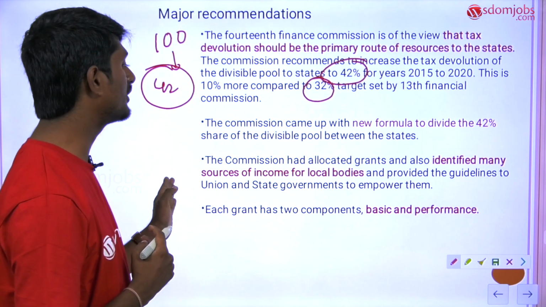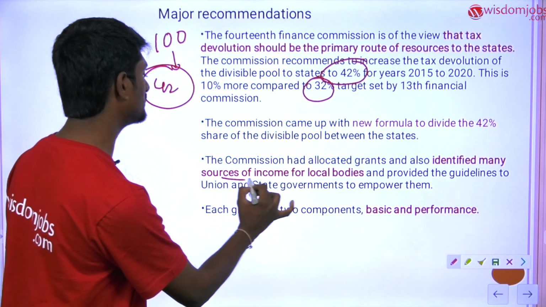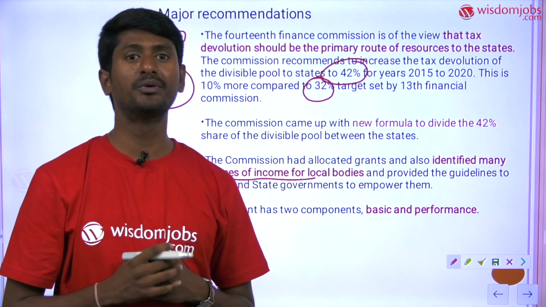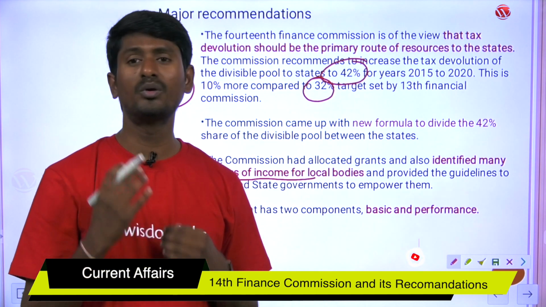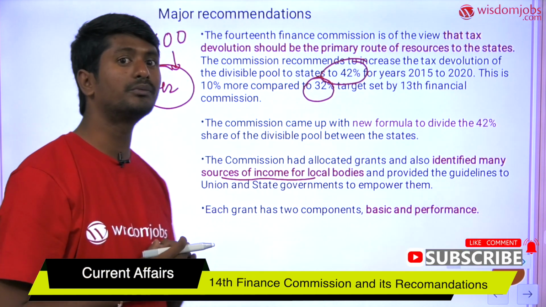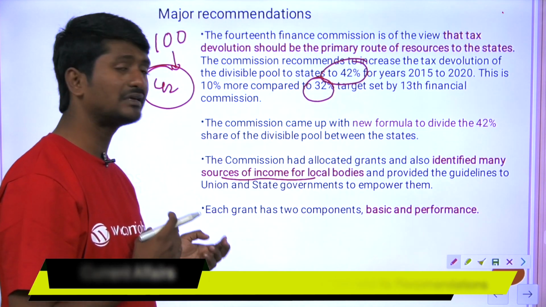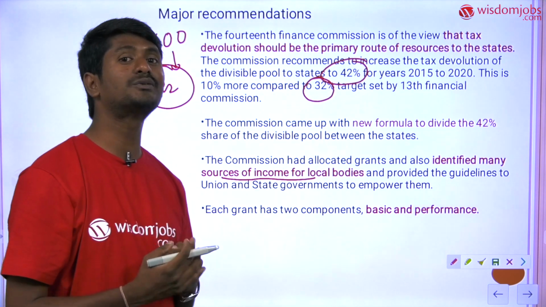And the commission also allocated grants and identified many sources of income for the local bodies. How should the local bodies secure funds? Because the local bodies suffer a lot of financial difficulties, as they don't have enough financial resources to cope with the challenges they face. So that is the reason why the 14th Finance Commission has come up with various recommendations on how to enhance the resources of the local government.